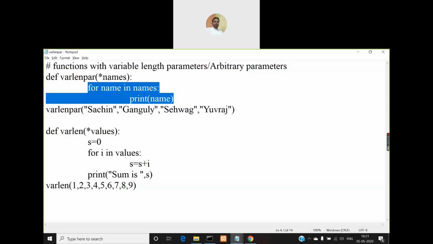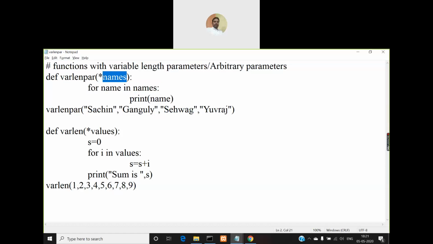Look, don't get confused with this names. Names is a tuple and name is a loop control variable. Instead of i, like that, I've used name for name in names. This is the loop control variable and this names is the tuple. So this will loop through the tuple, and during every iteration it will print each and every element. It will iterate 4 times. During the first iteration, it will print Sachin. Second iteration, it will print Ganguly. Third iteration, it will print Sehwag. And fourth iteration, it will print Yuvraj.